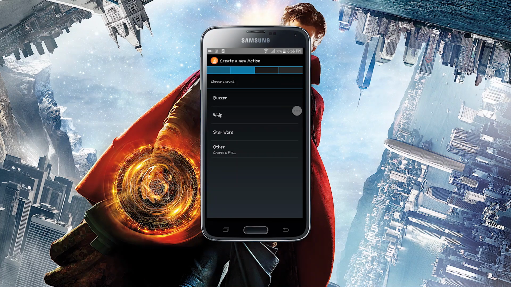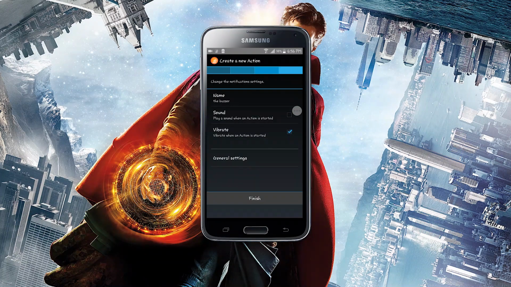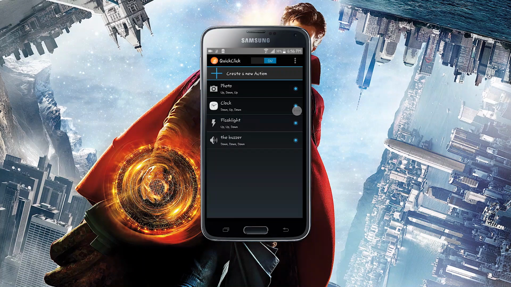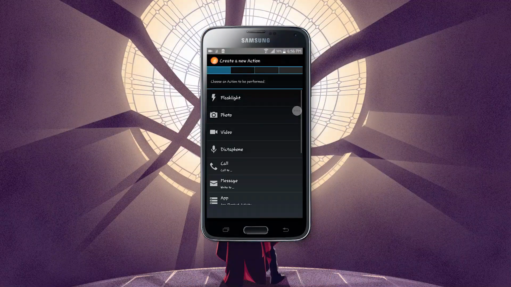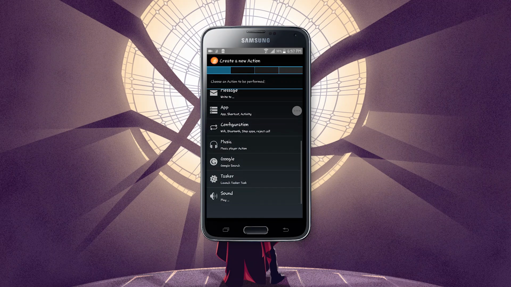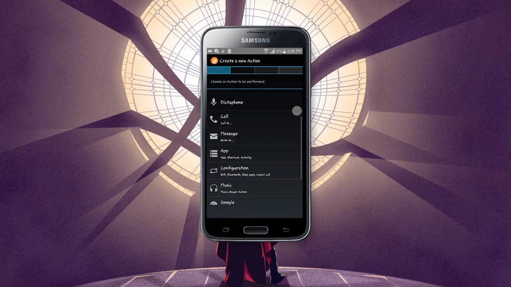This will start a sound. You can even place a direct call or start typing a message. You can toggle various system settings such as Wi-Fi, Bluetooth, play music and much more.